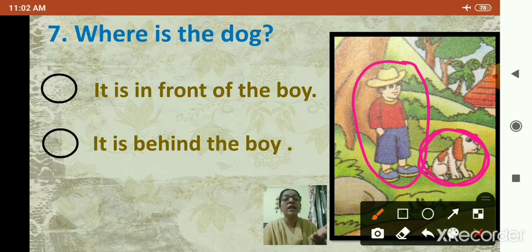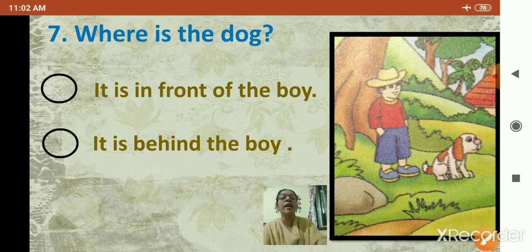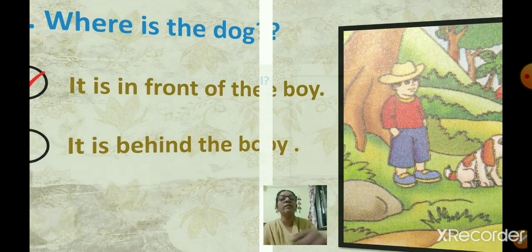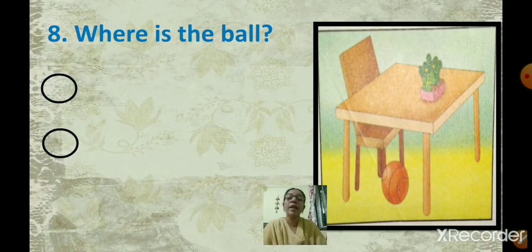Yes. We can see the dog in front of the boy. So it is in front of the boy. So click on it is in front of the boy. Where is the dog? It is in front of the boy. Next one. Number 8. Where is the ball?